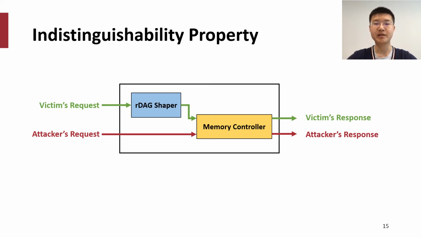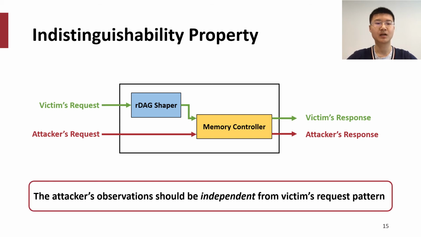The secret here corresponds to the victim's specific request pattern, and the attacker will try to distinguish the victim's different request patterns based on its own observation, which is the attacker's response pattern. So intuitively, we would like the attacker's observation to be independent from the victim's request pattern. We call this property the indistinguishability property.